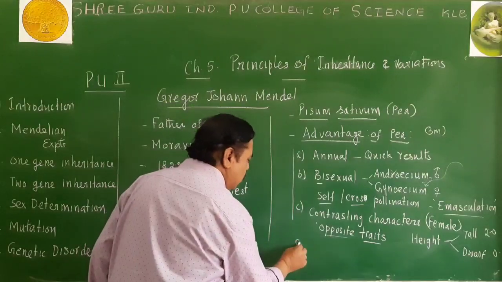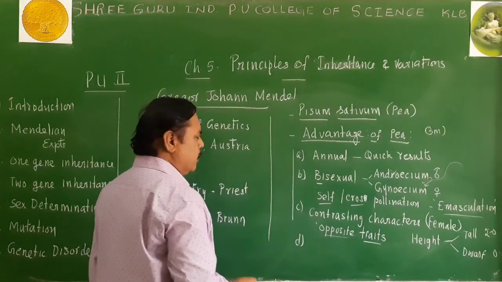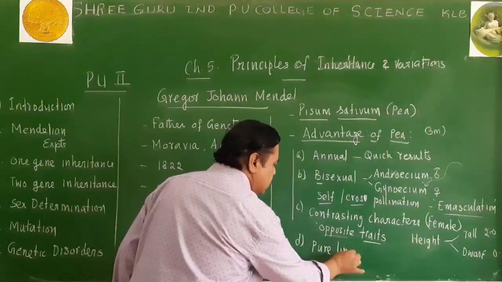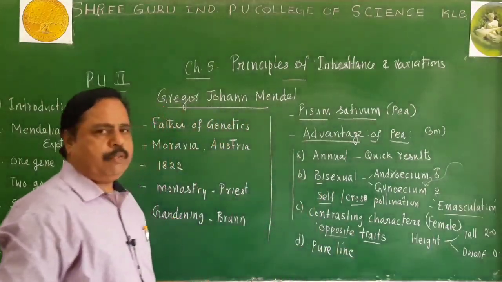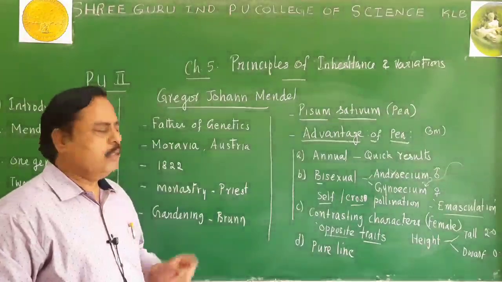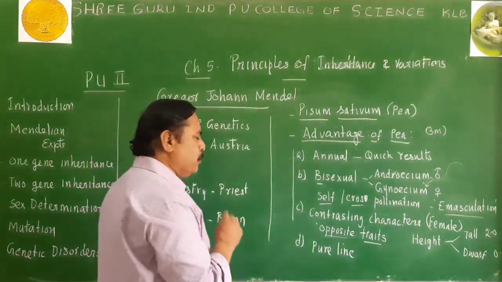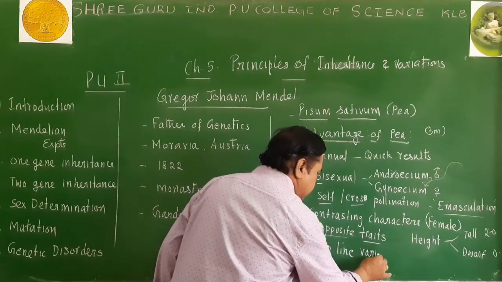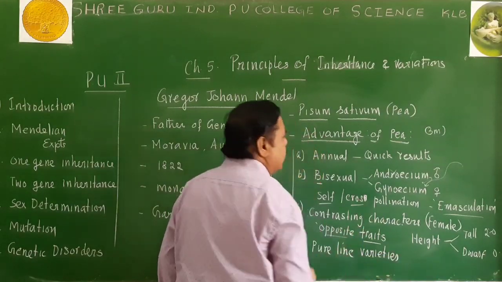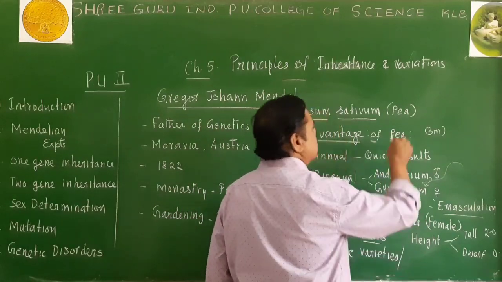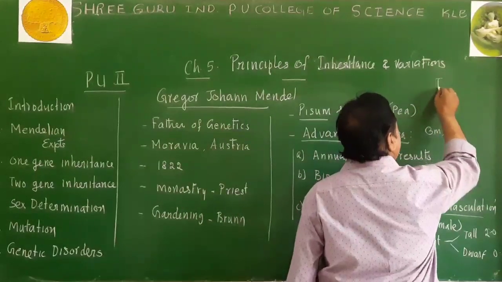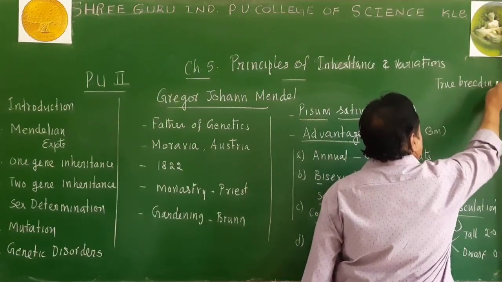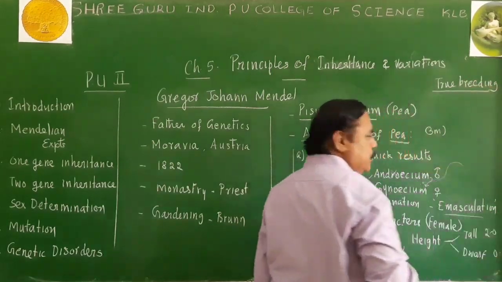Even in addition to that, in pea plant, it is possible to get pure line varieties also for this experiment. Pure line varieties. This you have to remember, an important question. What are called pure line varieties? The pure line varieties are otherwise known as true breeding varieties, we can say. Pure line varieties are nothing but true breeding individuals.